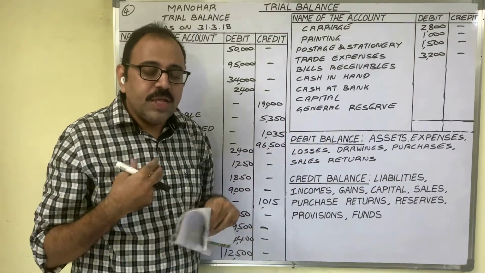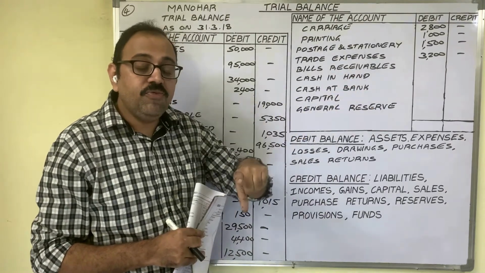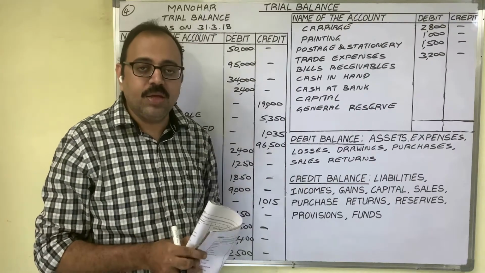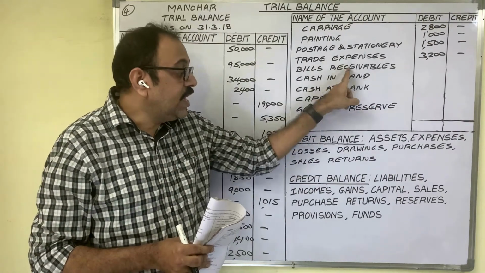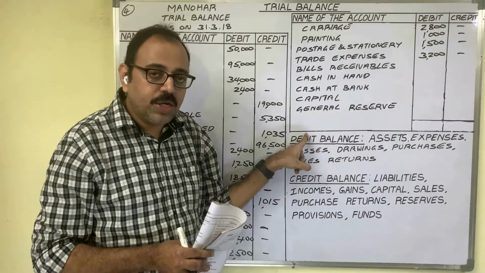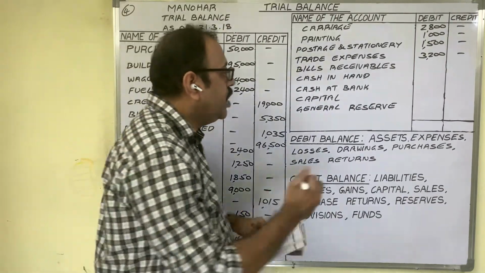So to the firm, this bill of exchange is known as bills receivable, because in future on this particular document, the firm is going to receive money. To the firm, this is an asset because money comes in future. Asset shows a debit balance. Therefore, the bills receivable amount we have to write in the debit column.